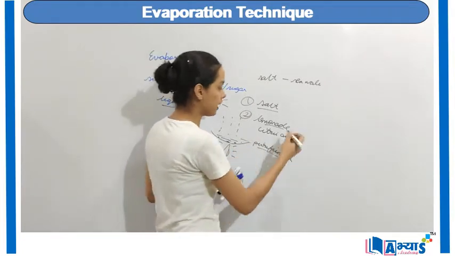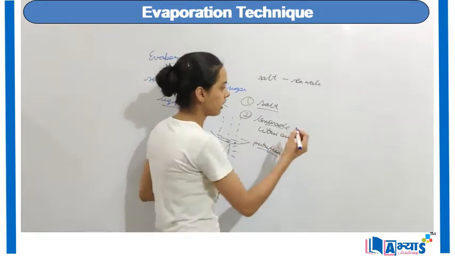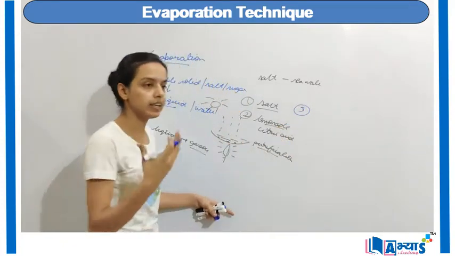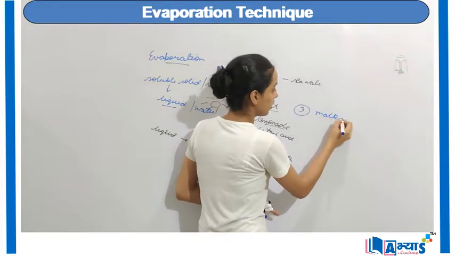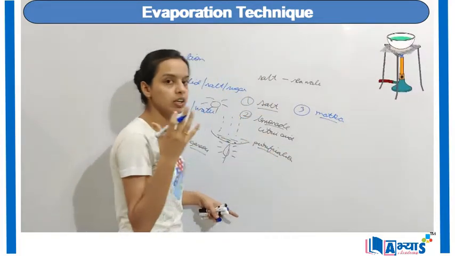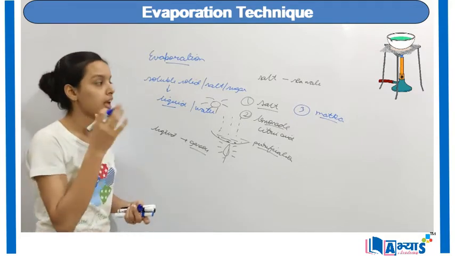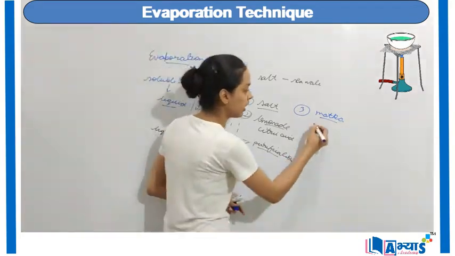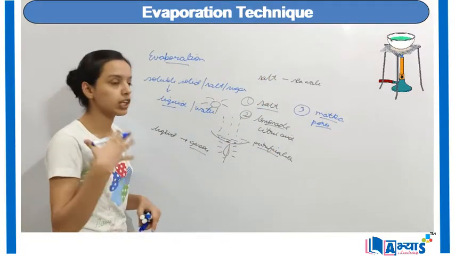The next application of evaporation is that generally in Indian households we have an instrument, a matka, which is made of sand, and this type of matka generally has pores, or we can say holes. It is actually porous.